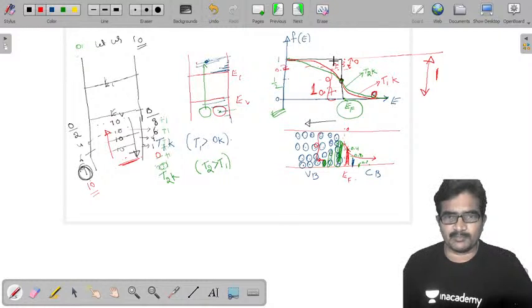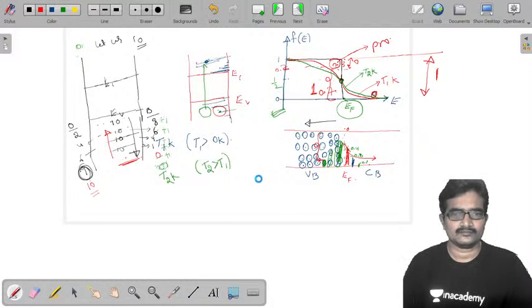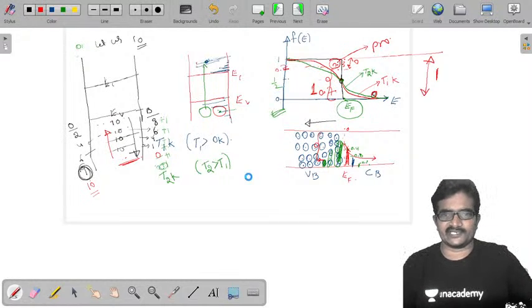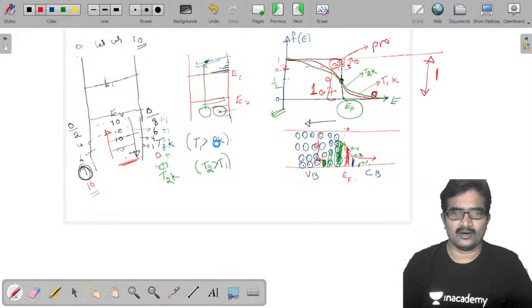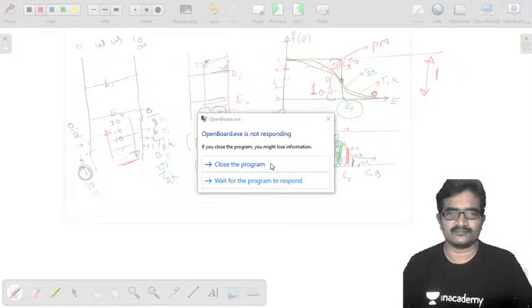And you are saying this is probability of vacancy. This is very important, sir. How to represent f of E, occupancy, vacancy? Simple. This is 1 minus this value.